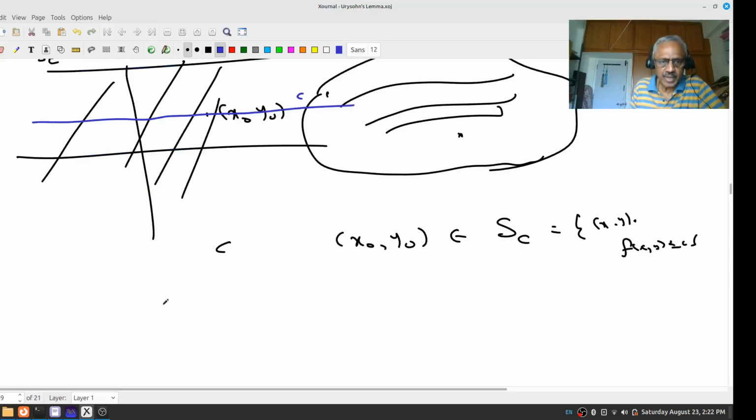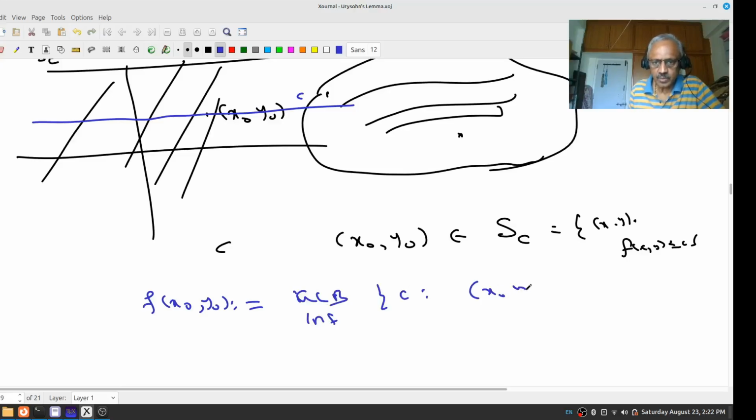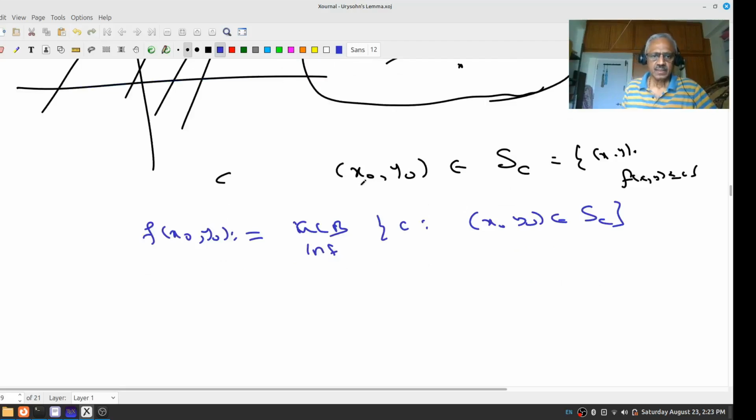So we define f of x naught, y naught to be equal to the infimum or GLB of C so that x naught, y naught belongs to SC. So we are defining f of x naught. Thus we have got a function from R2 to R.